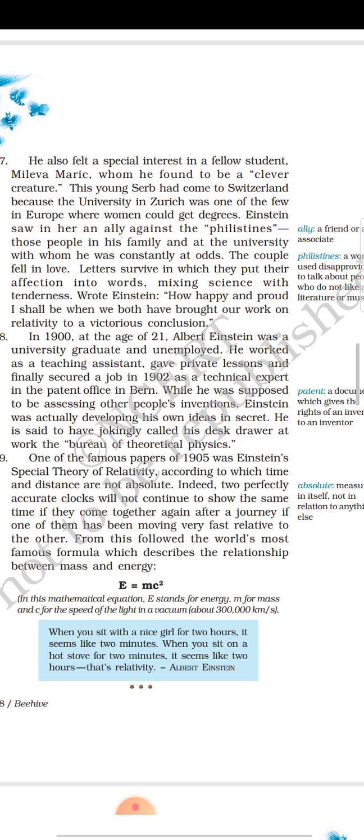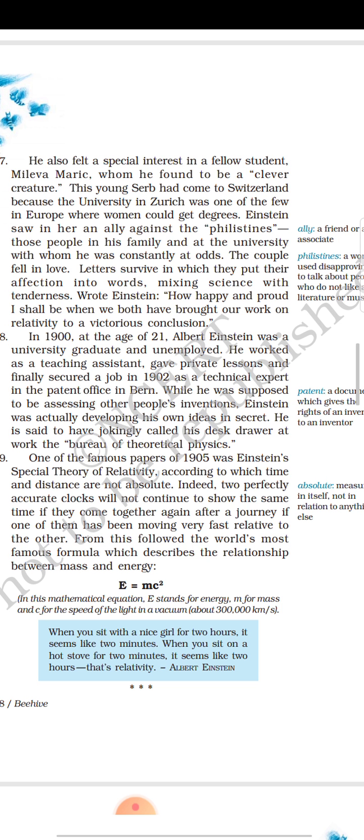Ninth, one of the famous papers of 1905 was Einstein's special theory of relativity, according to which time and distance are not absolute. Indeed, two perfectly accurate clocks will not continue to show the same time if they come together again after a journey, if one of them has been moving very fast relative to the other.